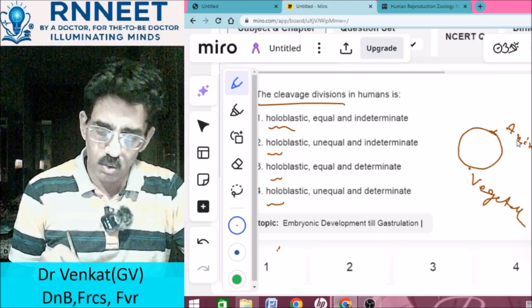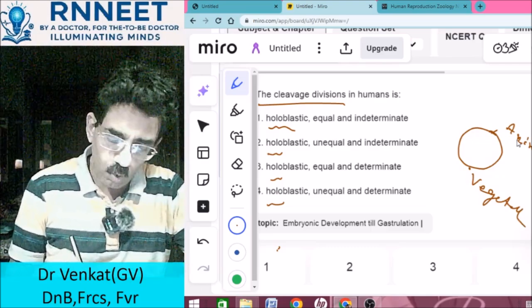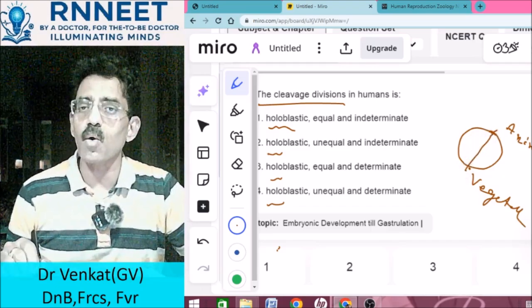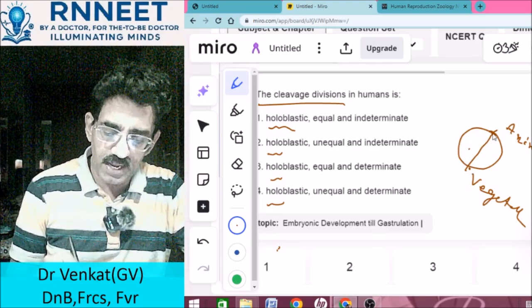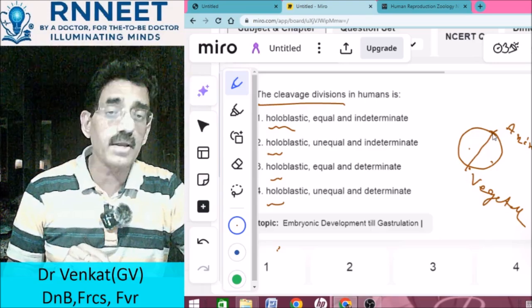So between these two, when division occurs from one end to the other end and goes through completely, that is called holoblastic, dividing it into either equal parts or sometimes unequal parts.